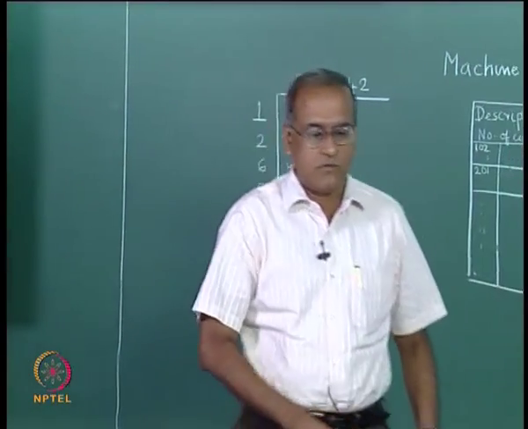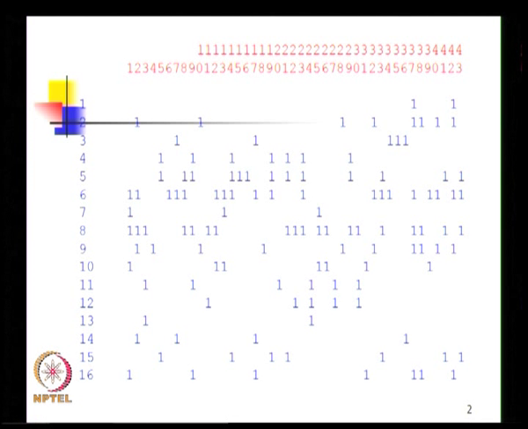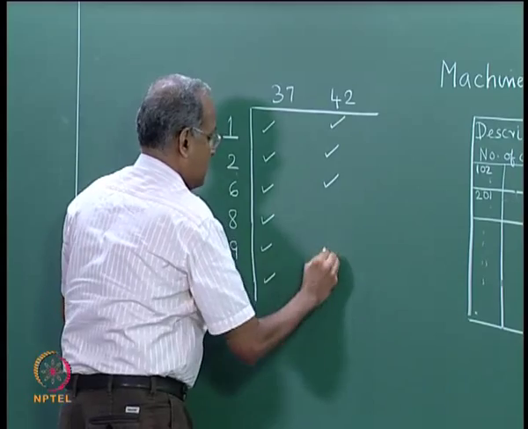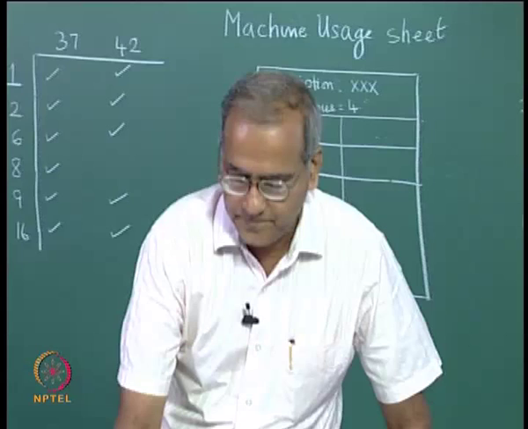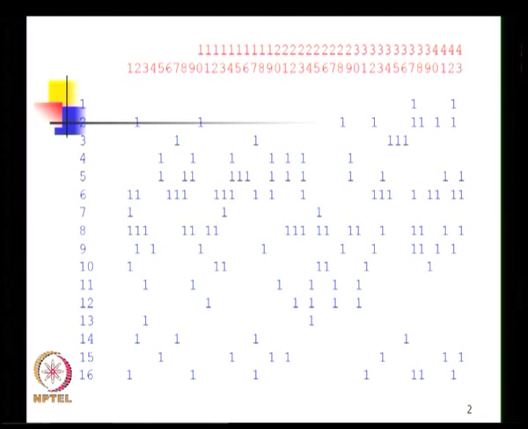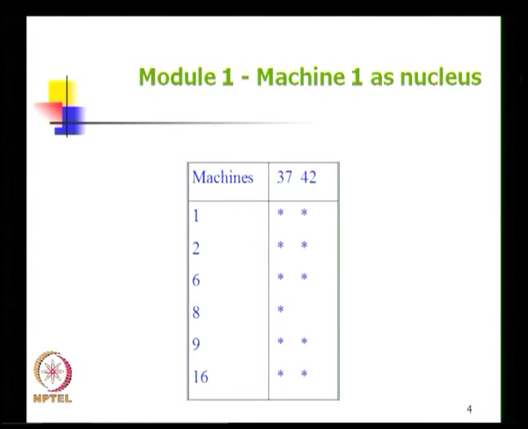Now go back to 42 and see the machines that 42 visits: 1, 2, 6, 9, 16. So write 1, 2, 6, 9 and 16. This is shown in this matrix, except that the tick marks that we drew are replaced by star marks.